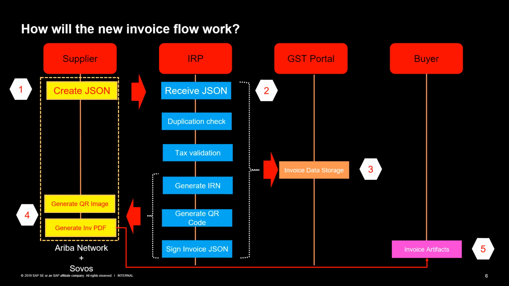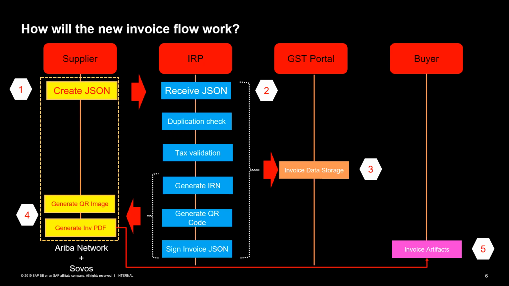Even earlier, the tax authorities mentioned that they would be submitting that invoice to the buyers via email. But what they realized over a period of time was that the JSON is a little technical in nature and not everybody will understand it.